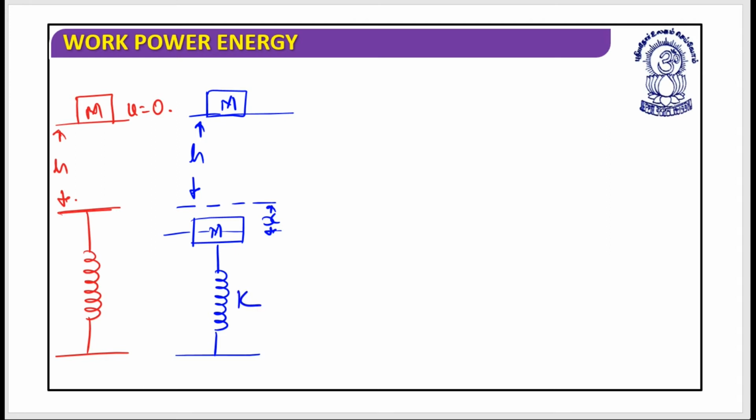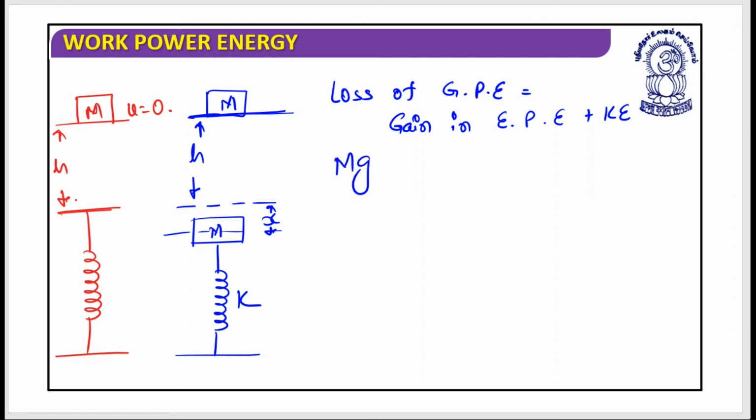Yes, the loss of gravitational potential energy would be equal to the gain in elastic potential energy plus kinetic energy. Is it clear? Now the loss in the gravitational potential energy: it was at the top and it is moving in the downward direction. So that could be written as mg into bracket h plus x.